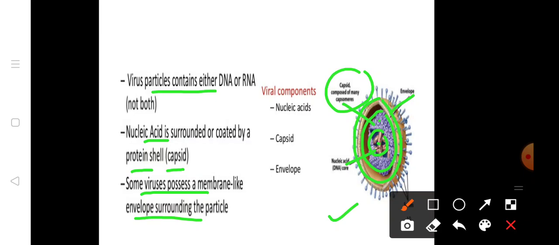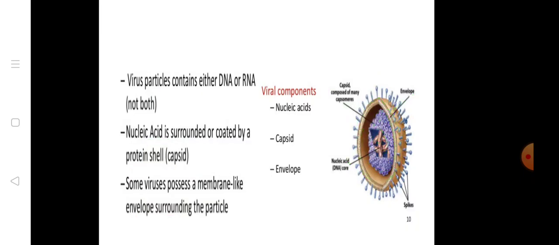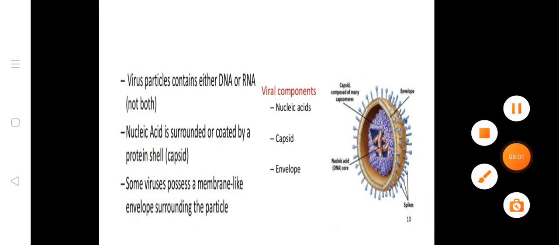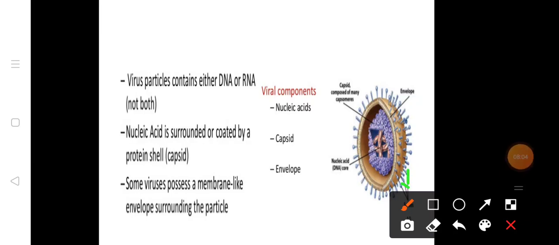In some viruses the envelope is present and in some it is absent, which we call naked or non-enveloped. Some enveloped viruses have spikes, which you can see here. The spikes help them get attached to the host cell membrane and provide a passage for the nucleic acid into the host cells.